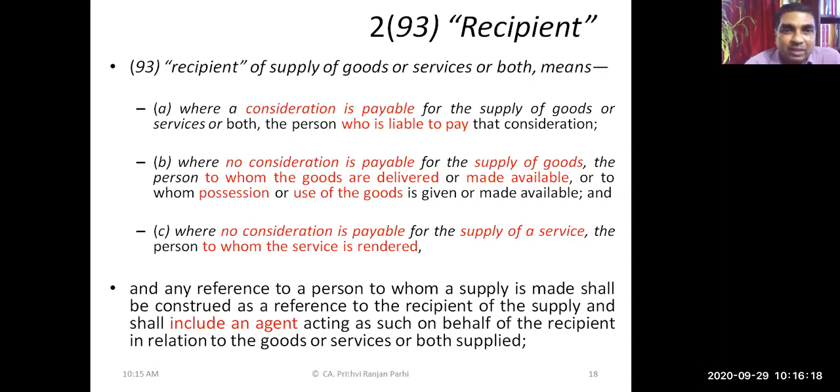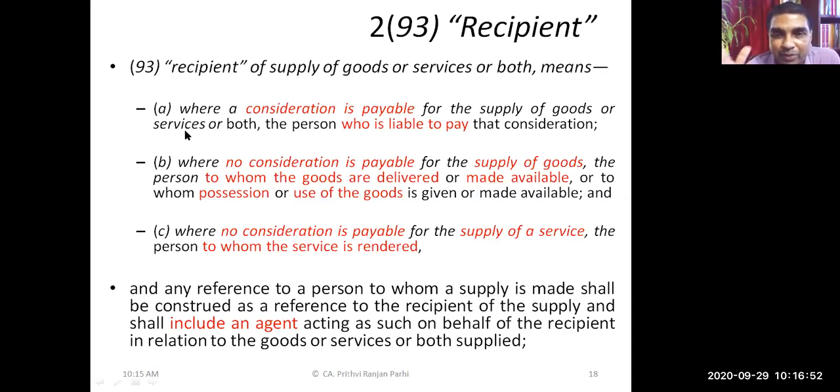First of all, I request any one of you, may I request Anurag. Yes, sir. Yeah. Please read this particular definition. Recipient of the supply of goods and services both means A. Where a consideration is payable for the supply of goods or services or both, the person who is liable to pay that consideration. Wait a minute.